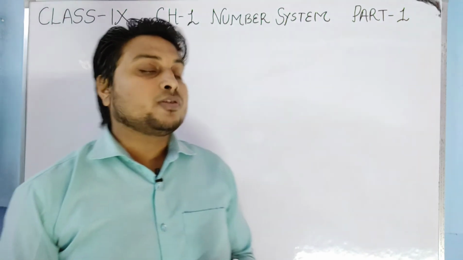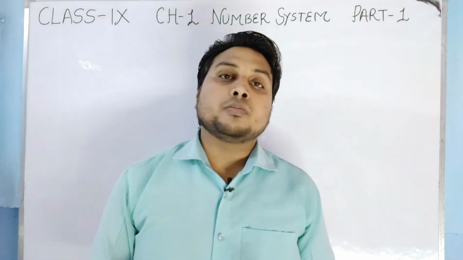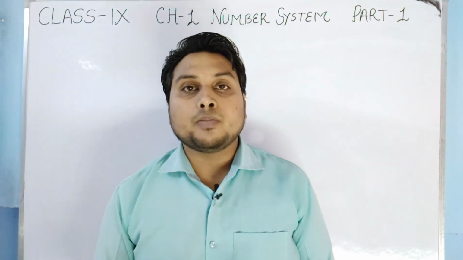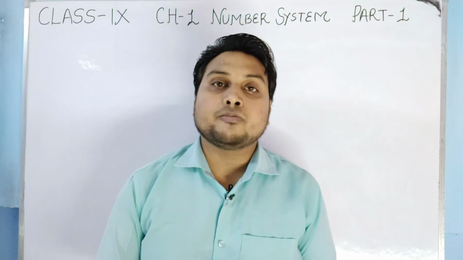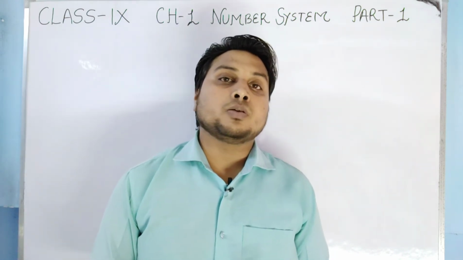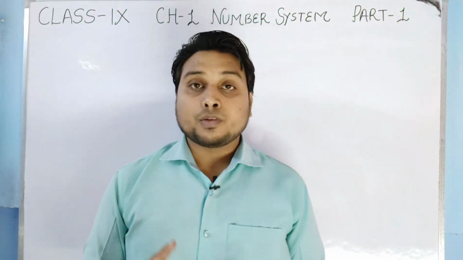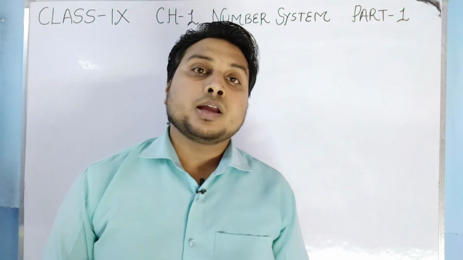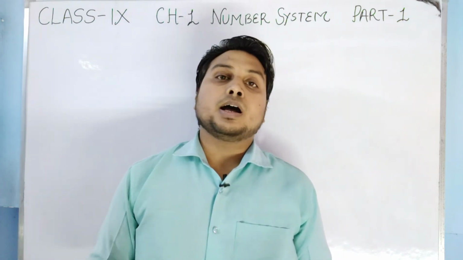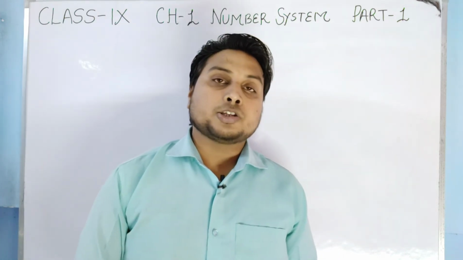Okay, after that we have studied about irrational numbers. About irrational numbers I have told you the definition, that the number which cannot be written in the form of p by q, where q should not be equal to 0. And the second definition I have told you, that the decimals which are non-terminating, non-repeating are irrational numbers.